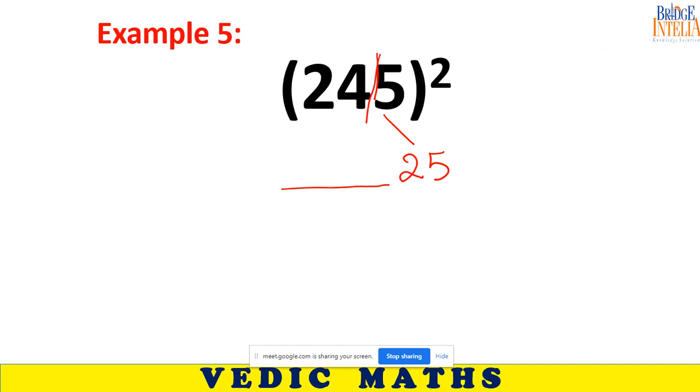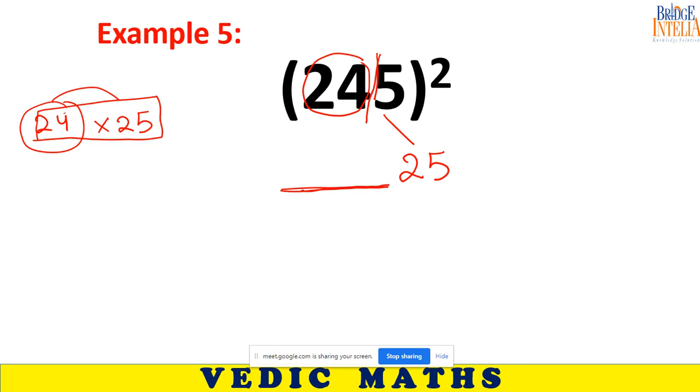Five one zero zero two five. So this, what are we going to write here? Take this 24 out and multiply it with 25. So 24 into 25. This multiplication can also be done.